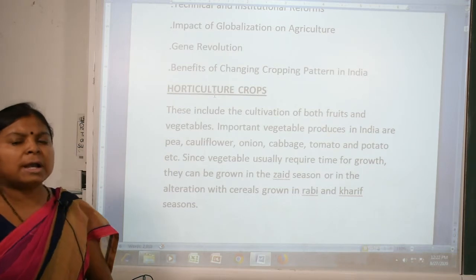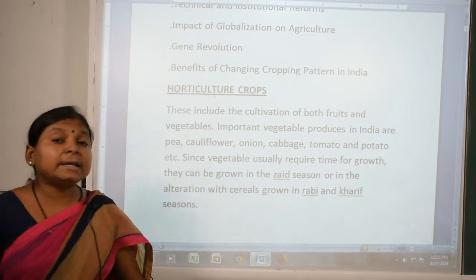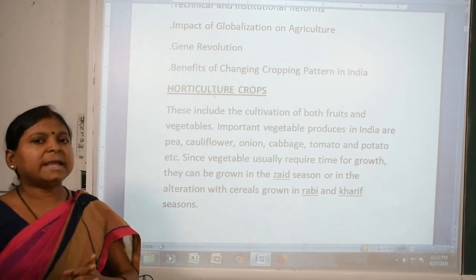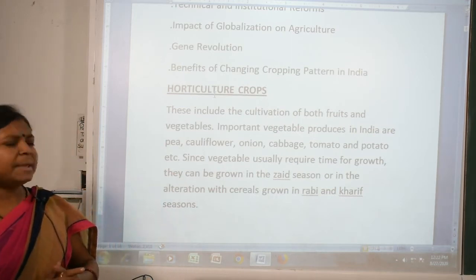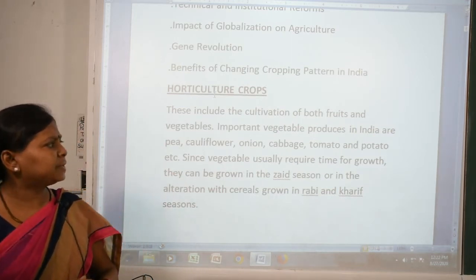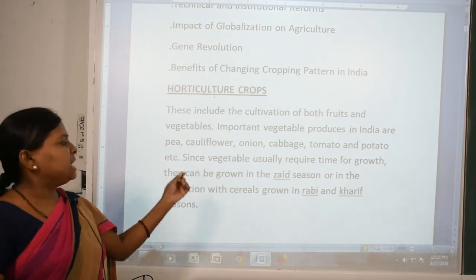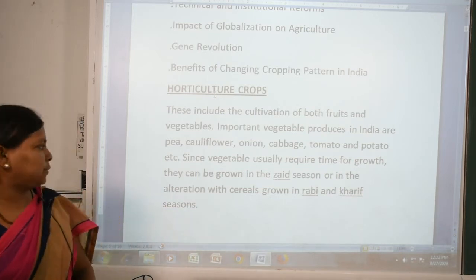First, what are horticulture crops? Horticulture crops include the cultivation of both fruits and vegetables. The important vegetables we mostly grow in India are pea, cauliflower, onion, cabbage, tomato and potatoes.